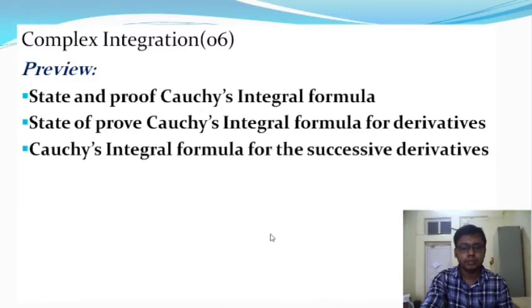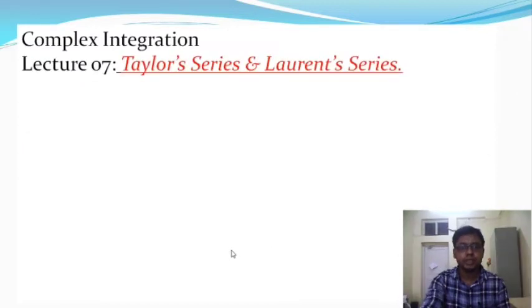Then we talked about Cauchy's integral formula for successive derivatives and some related problems. Today is my 7th lecture, on Taylor series and Laurent series. This is part of chapter 2, called complex integration.